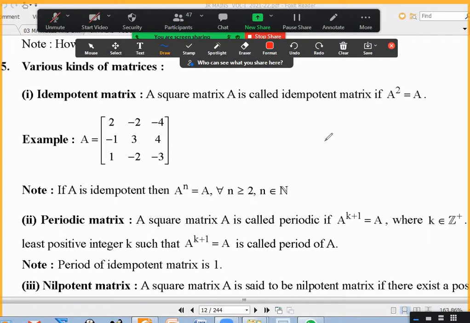For all n greater than or equal to 2 means the max power is only 2, sir, A square only? No, least power, not maximum power. Because A power 1 is anyway A, no? Yes, sir. When A power n is equal to A, they mean the whole determinant? No, it's the matrix. Yes, sir, sorry, the whole matrix.